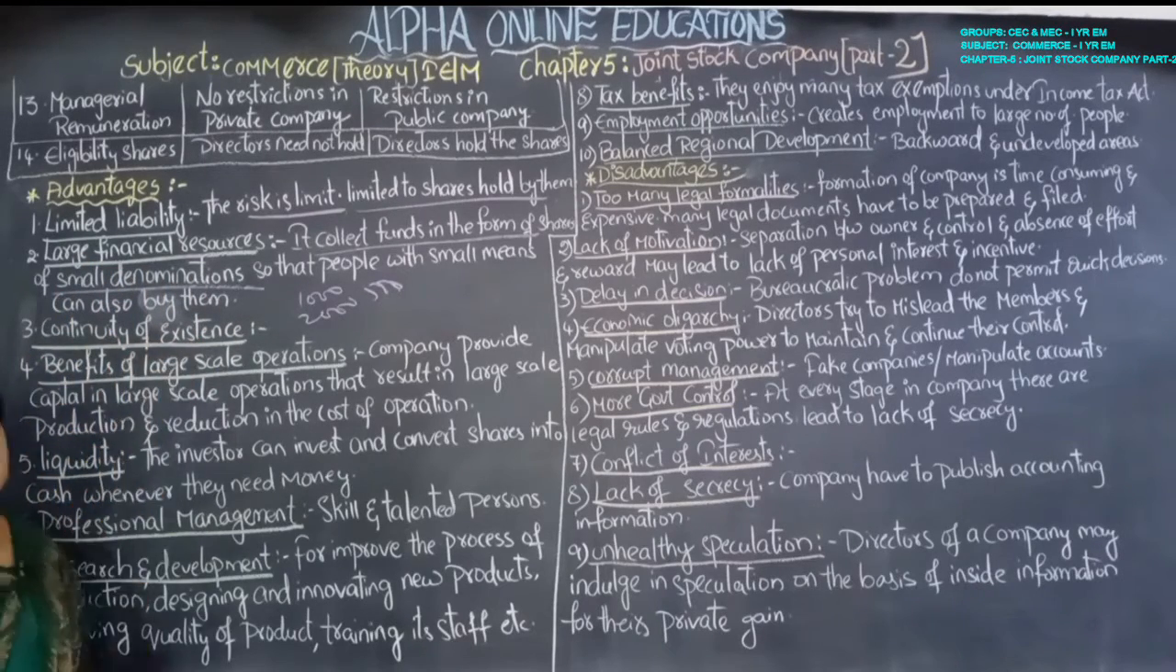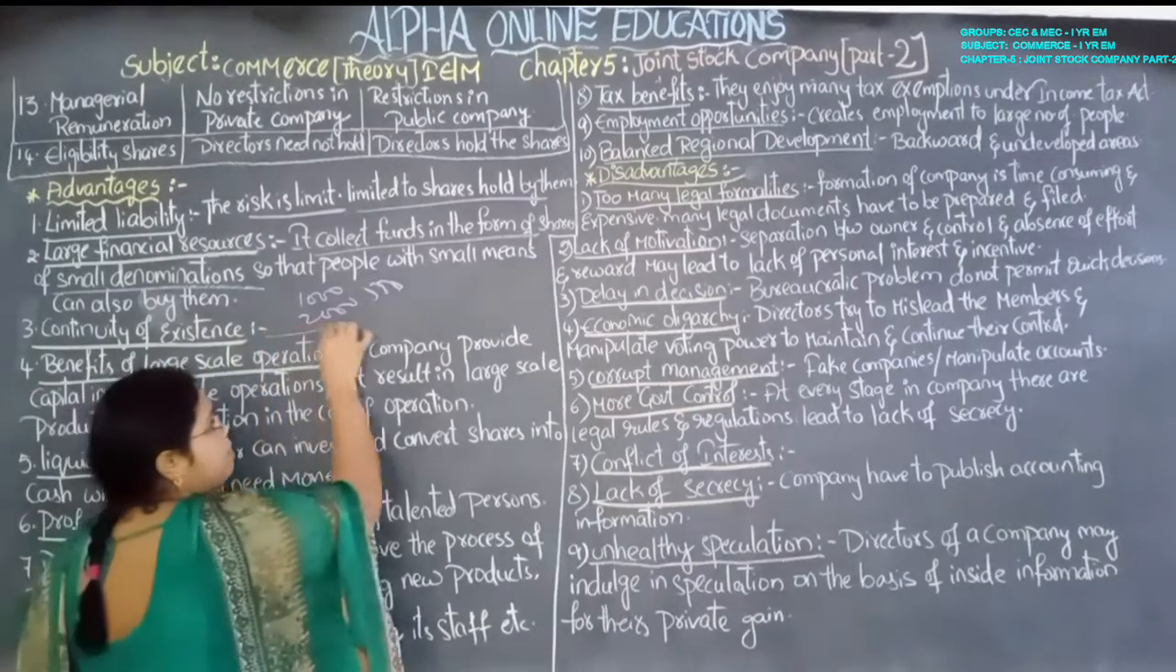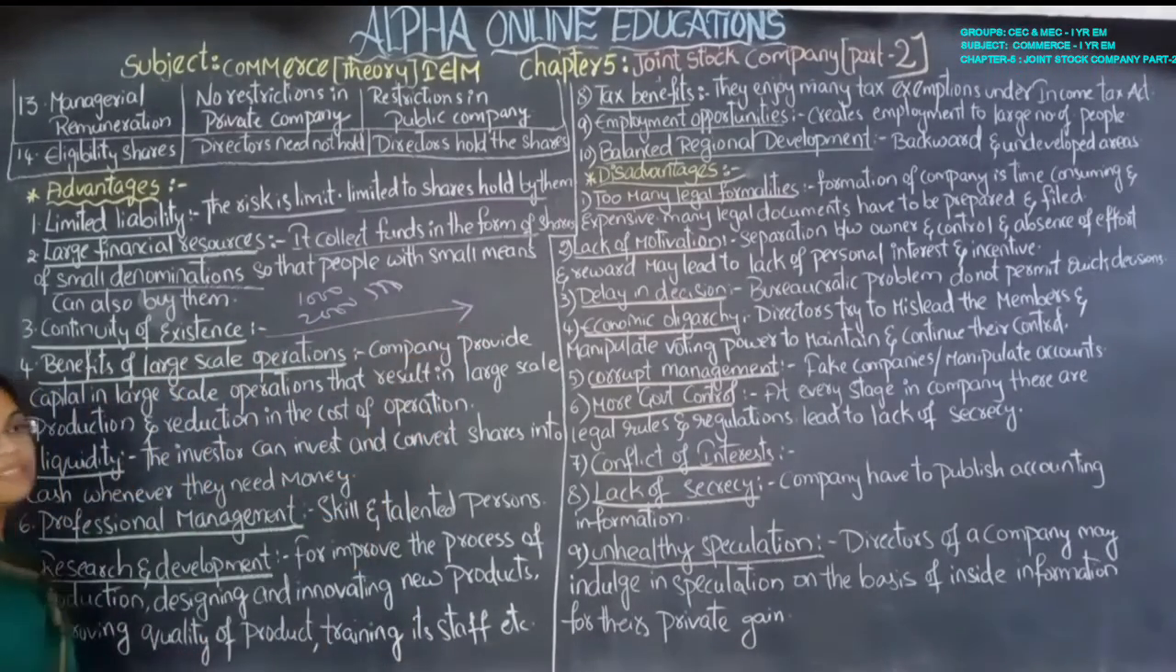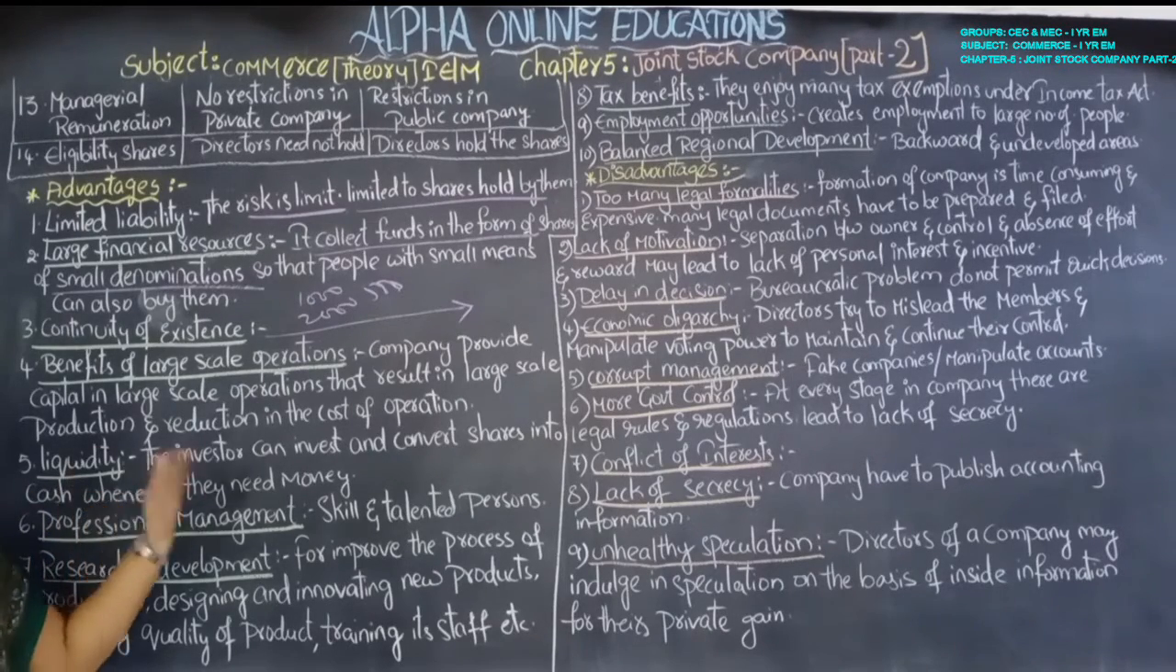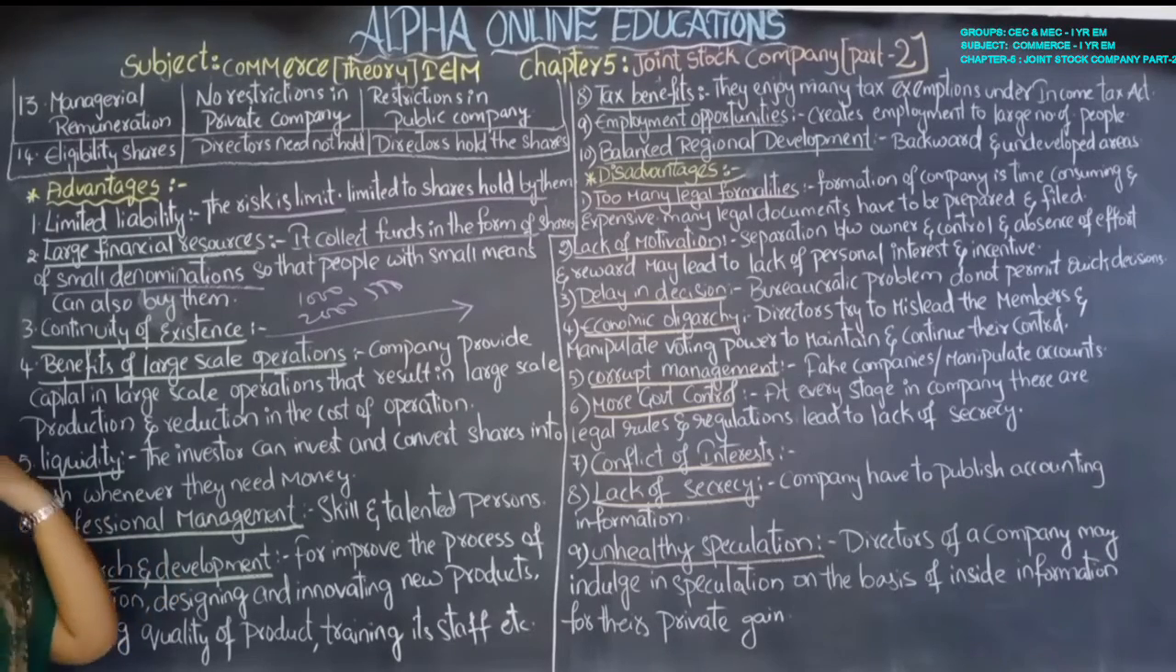Continuity of existence. It is a perpetual existence, meaning it continues for a long period of time. It is not going to stop in 1 month or 1 year or 2 years or 10 years. We don't know when it will be stopped or dissolved. It will continue for a long period of time.